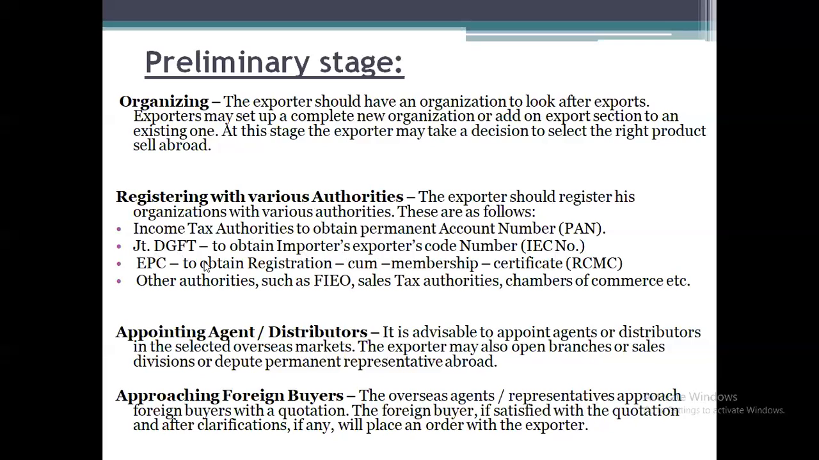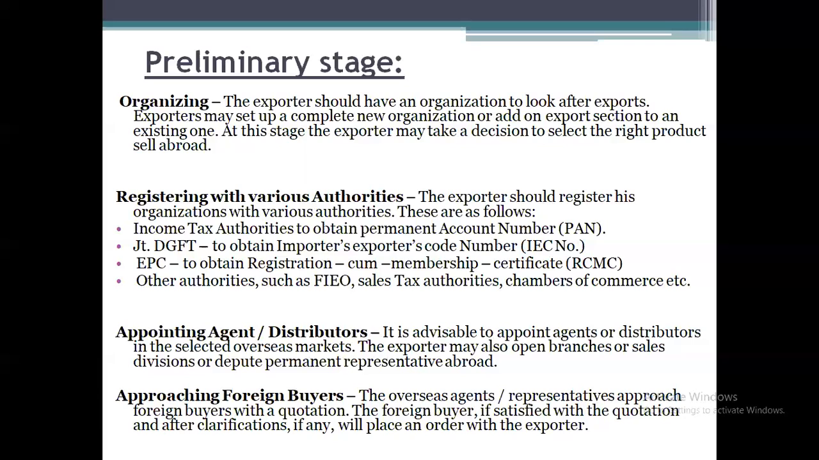And next, the EPC, to obtain the Registration cum Membership Certificate. There is a council or association which takes care of export and import, that is foreign trade. In that we need to get the membership certificate. EPC is an association, and the certificate is called RCMC, that is Registration cum Membership Certificate. Along with that, other authorities such as FIEO, sales tax authorities, and chamber of commerce. With all these authorities we need to get the registration.